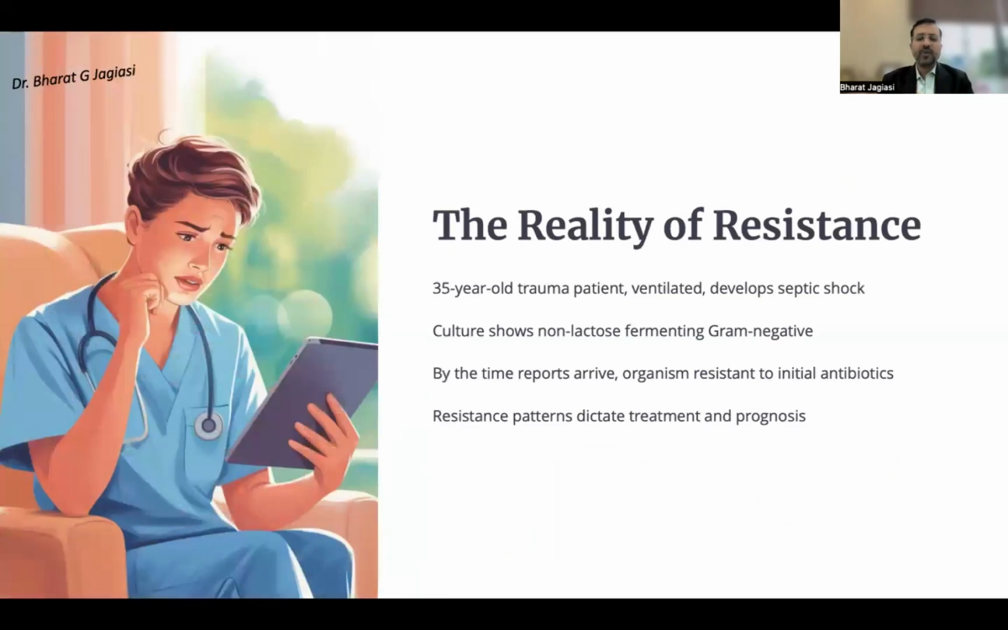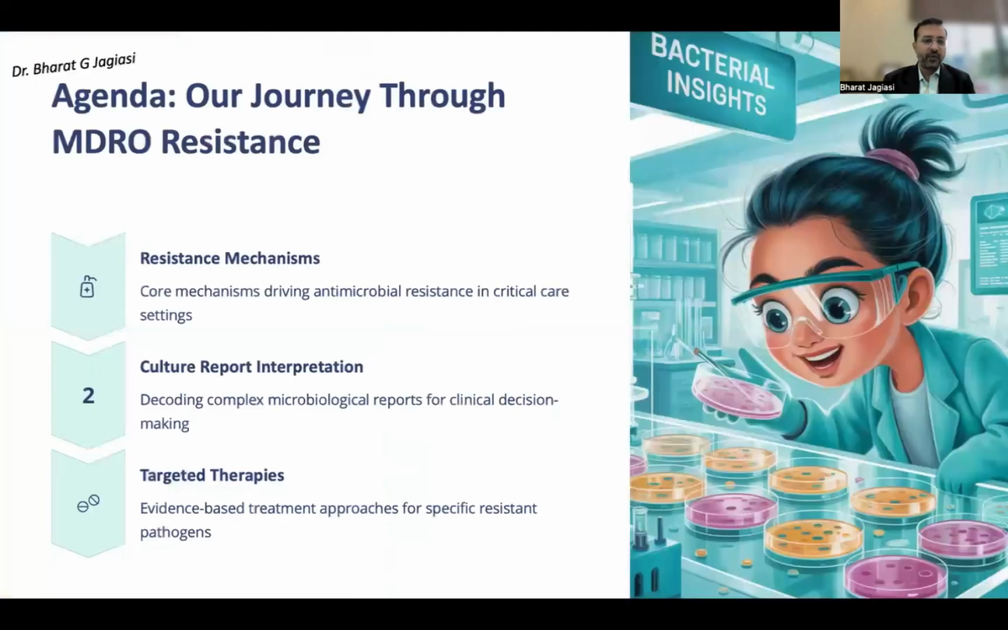So we all know the common reality of resistance: we have a patient in the ICU who develops septic shock, and the culture shows non-lactose fermenting gram-negative bacilli. With the kind of report we get, we can eventually dictate the treatment and also know about the prognosis, how this patient is going to behave in the next few days.